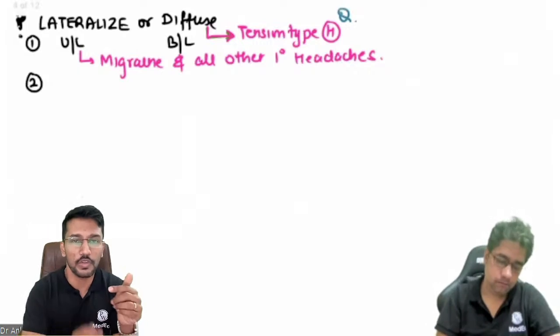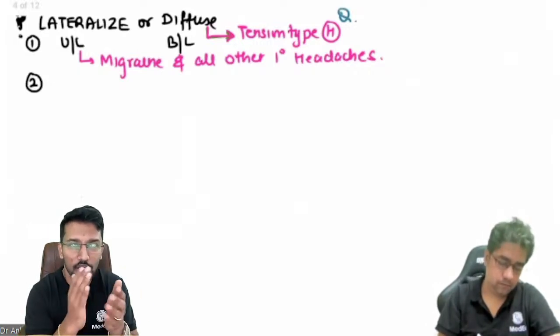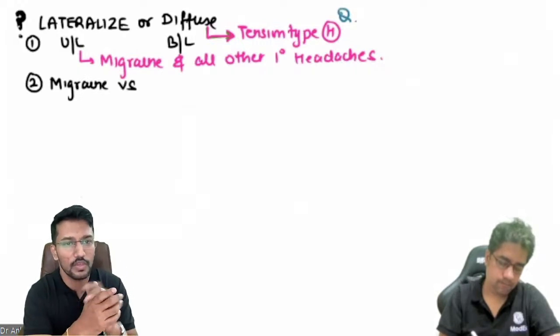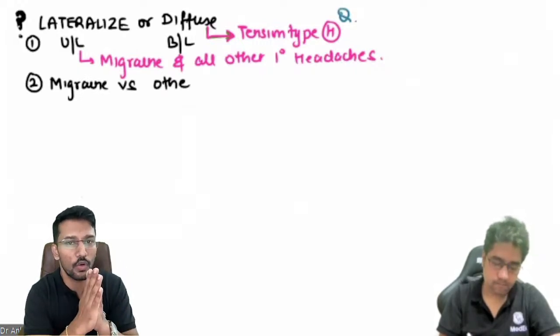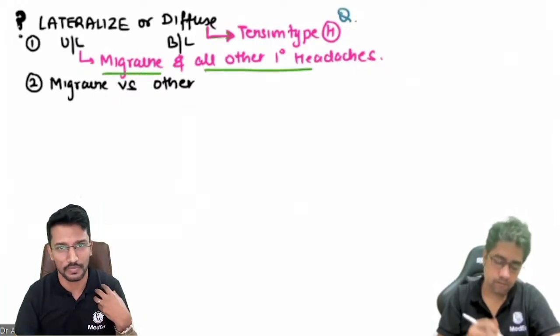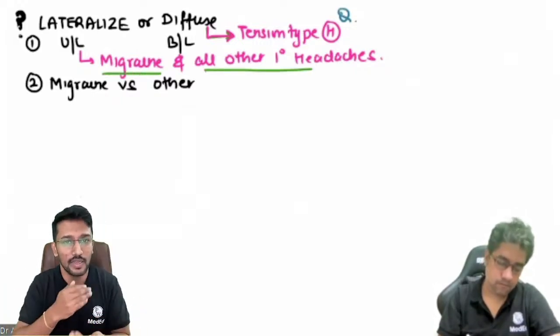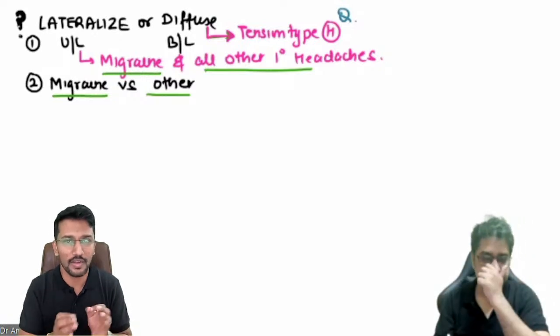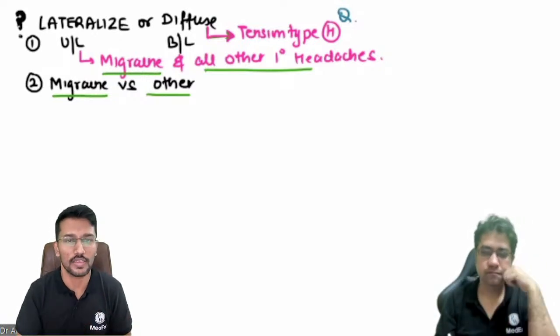Now comes the next question. How do we distinguish between migraine and other primary headache disorders? Because all of them are going to be lateralized. So the second important point to focus on is the duration of headache episodes if not treated. See, if someone gets an episode of headache and takes some NSAIDs or an appropriate medication, the headache might disappear in minutes to hours. But untreated headache episodes, how long do they last, right?